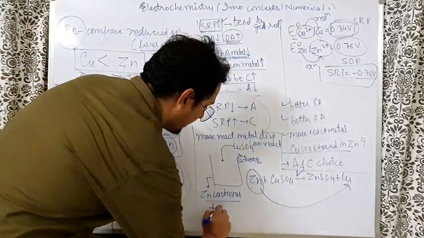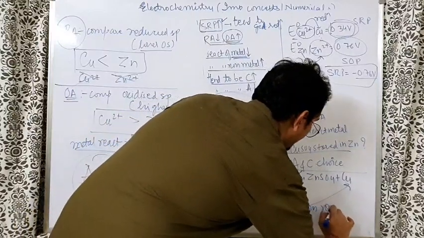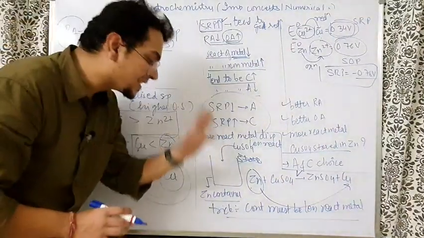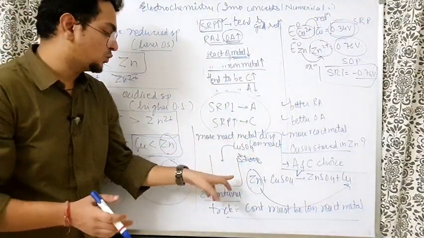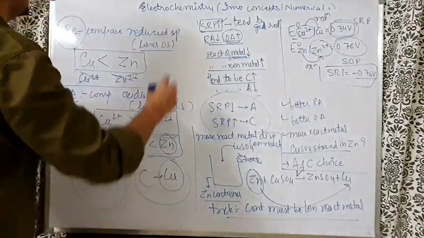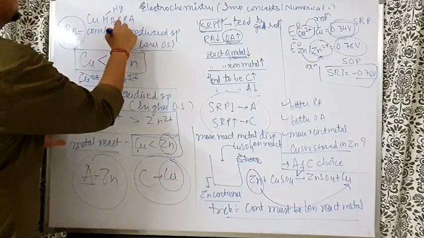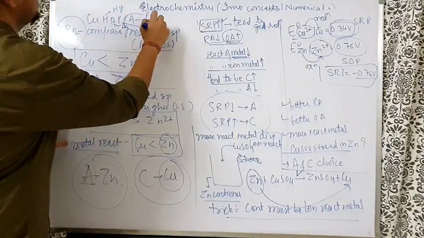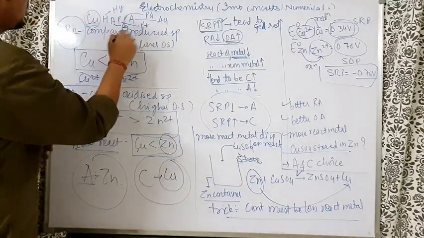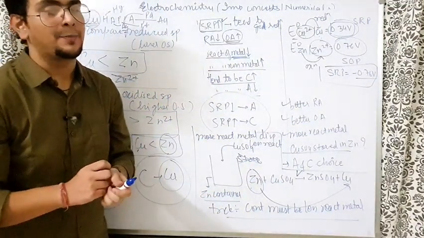In very simple terms, the trick is that the container must be a less reactive metal. If you want to store some salt, the container should be made of a less reactive metal. That means copper sulfate can be stored in an Ag, silver container. How can you say silver container? Because I told you the least reactive metals are 'copper happa'. What is happa? Happa is Hg, Ag, Pt, Pd and Au. So copper is more reactive than Hg, and more reactive than Ag. In this way we can understand copper is more reactive than Ag. So Ag is less reactive, and the container should be made of the less reactive metal.